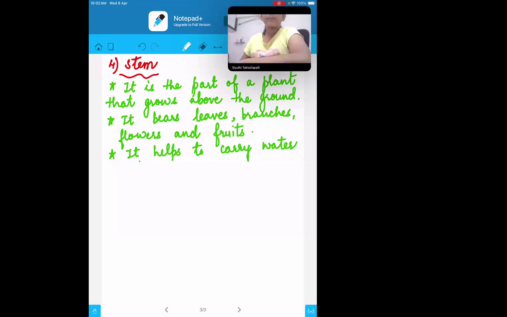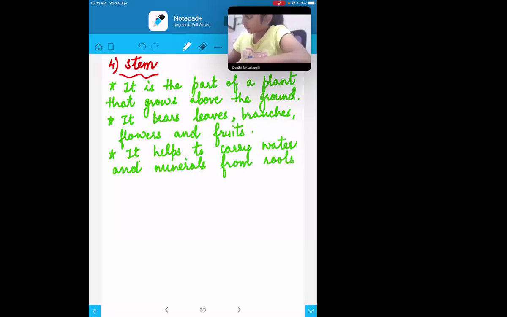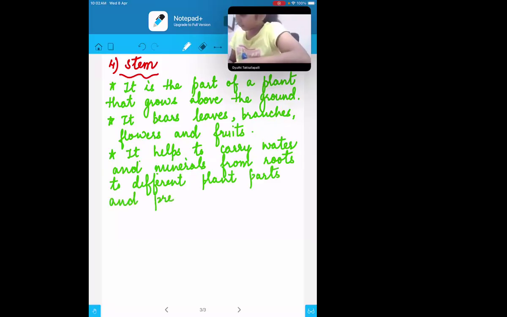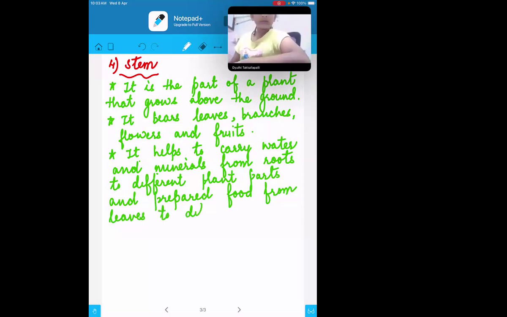So it helps to carry water and minerals from roots to different plant parts, and prepared food from leaves to different parts. So both ways, the movement is happening.